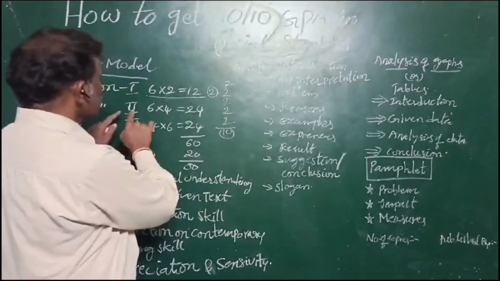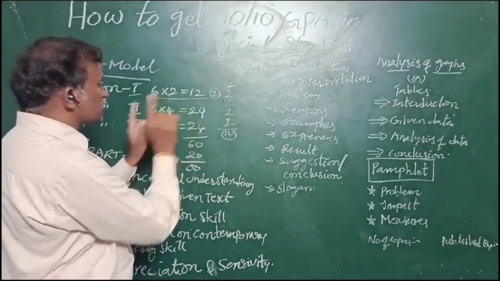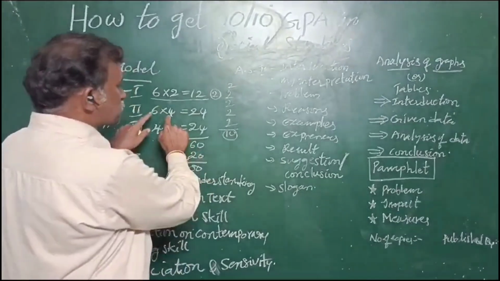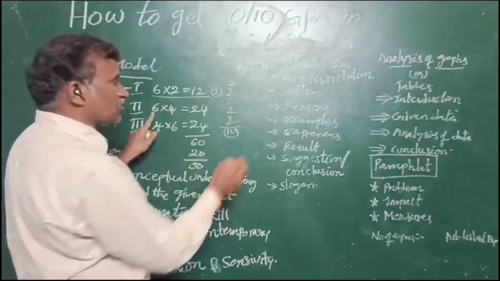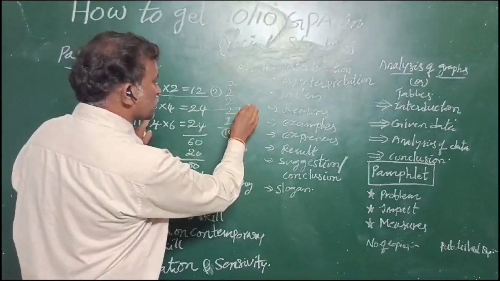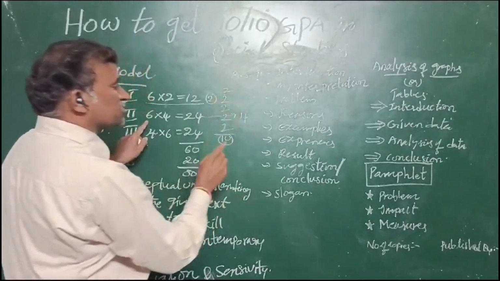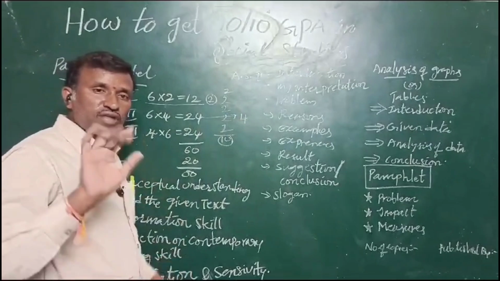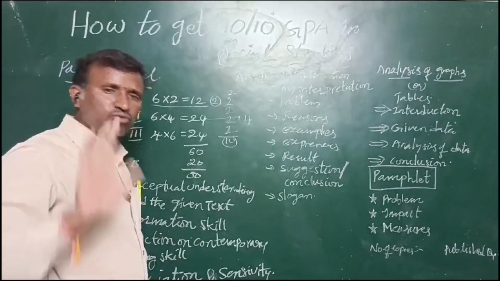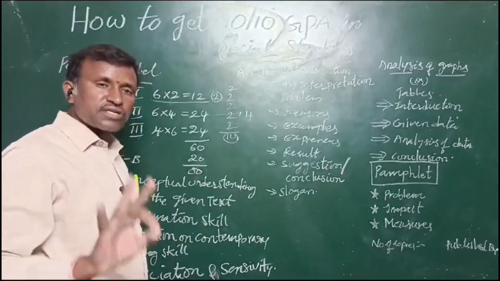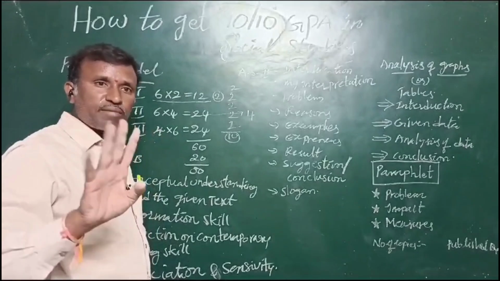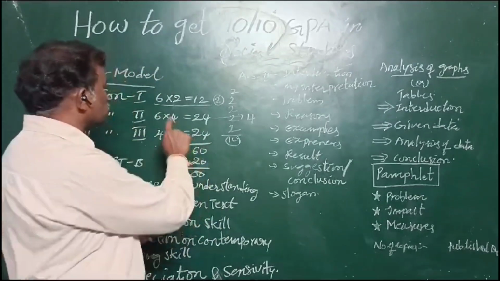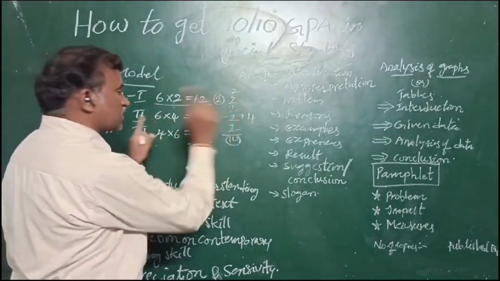Next, section 2, 24 marks, 6 questions will come. In these 6 questions, one question will be from conceptual understanding, which means 4 marks. So definitely you will get conceptual understanding. From the first lesson, a question will definitely come, and the 4th lesson, climate of India, because these 2 lessons are interrelated. That is the one you can remember.